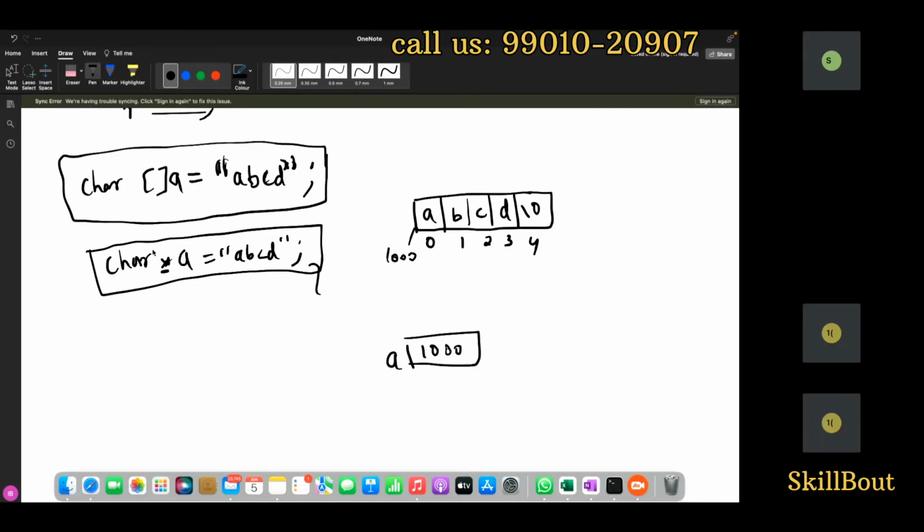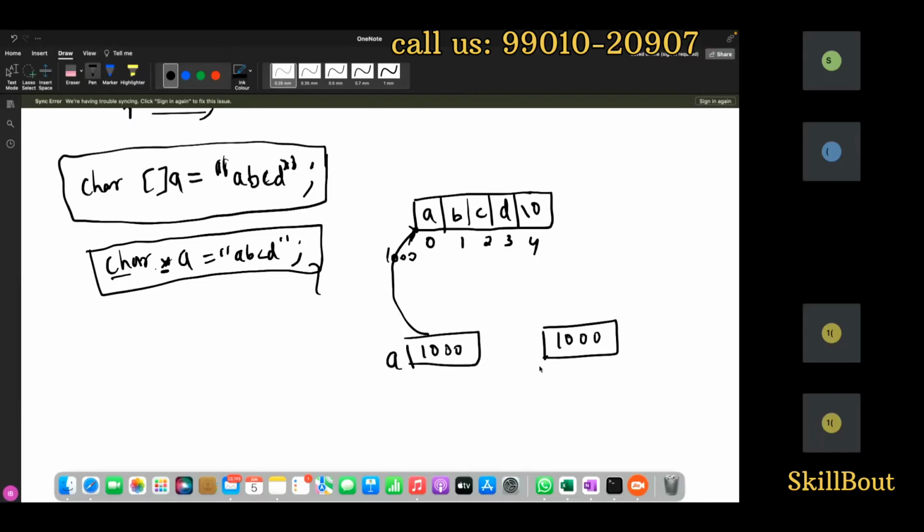And it is pointing here, and from here it will access 1 byte. Why? Because of the character. On the basis of this, I can even write one more variable which holds 1000.